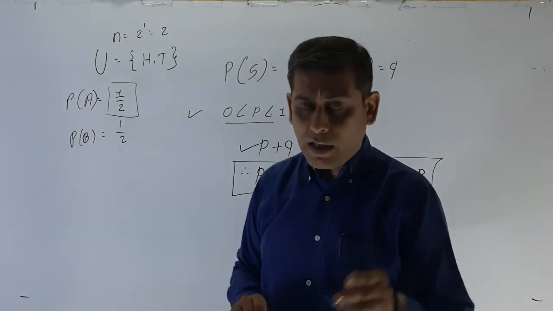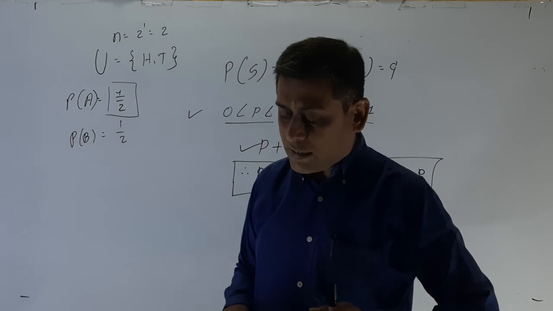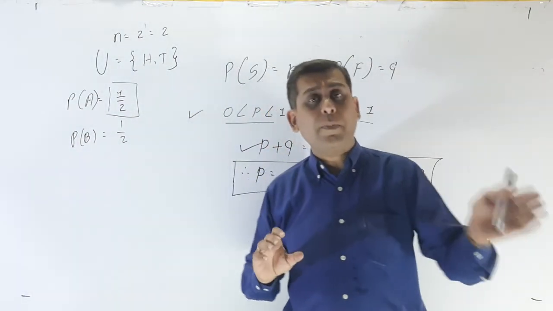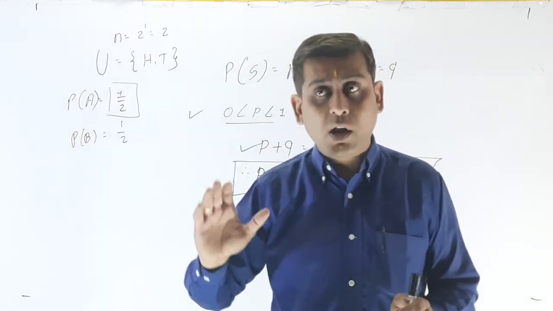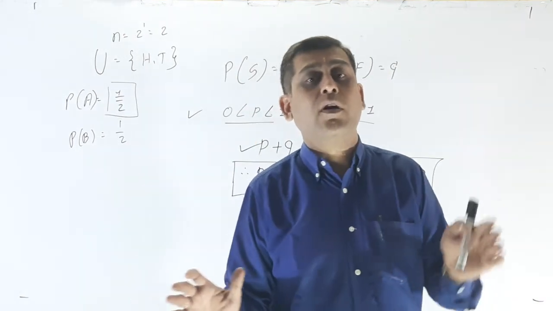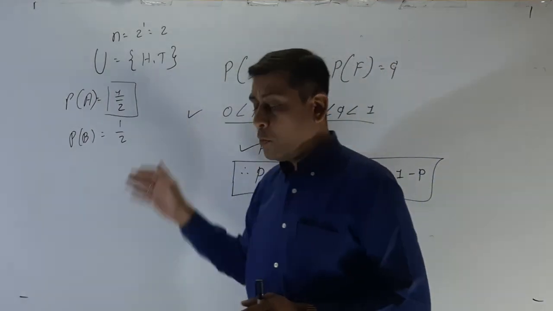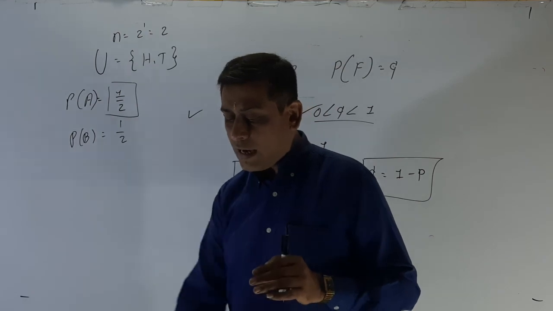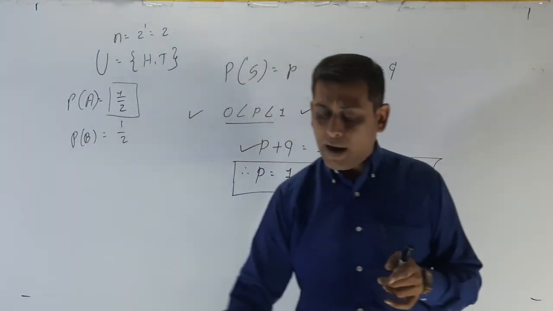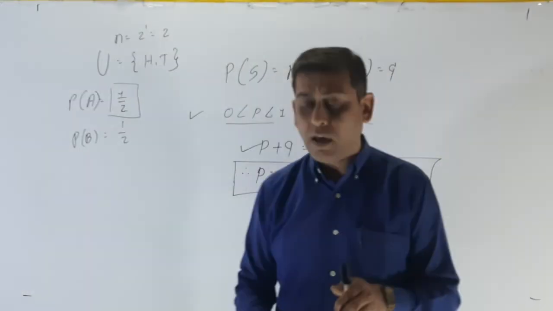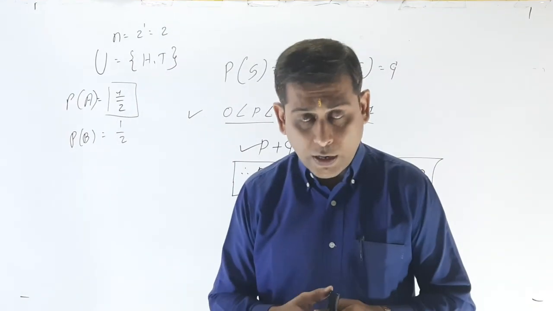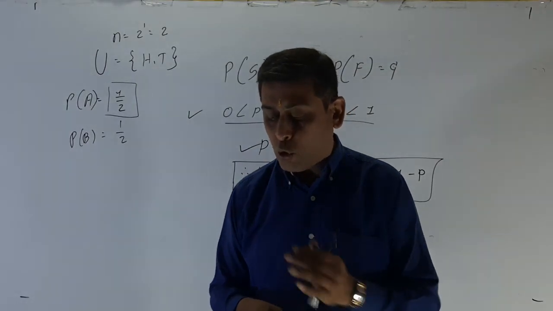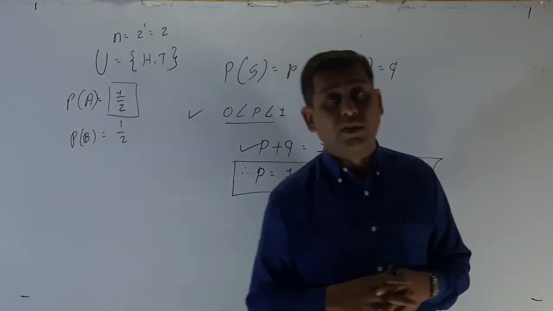See, again reading that second point, Bernoulli trials are mutually independent, they are not dependent on each other. Head is independent of the occurrence of a tail, and tail is also independent of the occurrence of head. So both are independent. That means getting success or failure at any trial does not depend on getting success or failure at the previous trial. Now the third point: success and failure are mutually exclusive and exhaustive events.